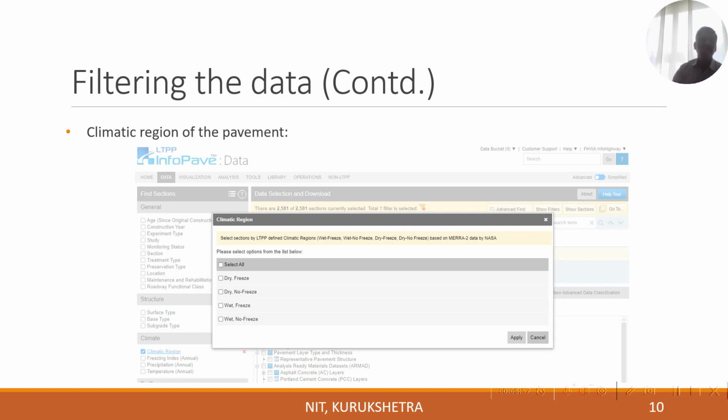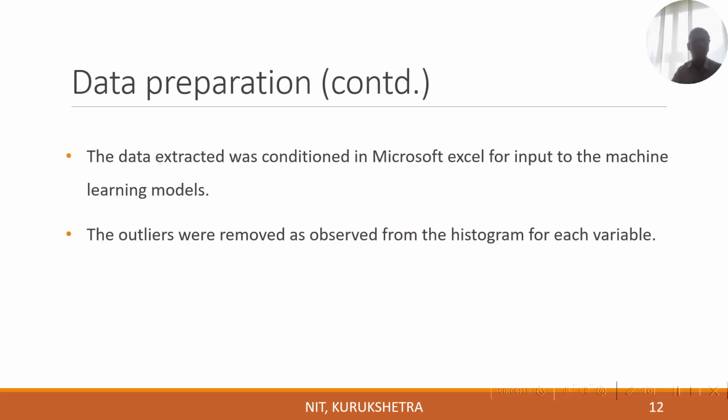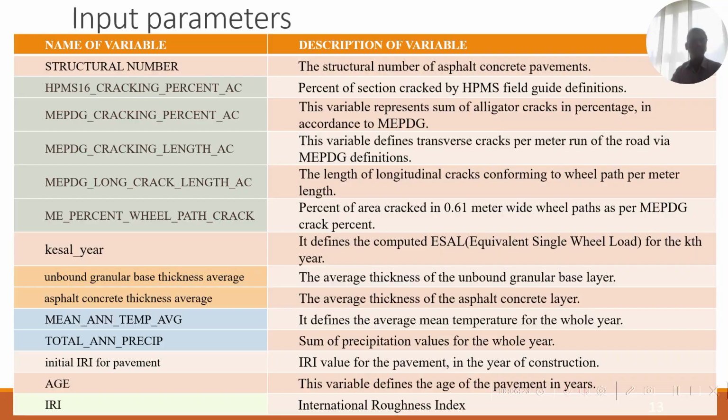Then dry region or wet region, freeze zone or non-freeze zone. All those filters were applied to find the data. Because we worked on flexible pavements, we extracted data corresponding to flexible pavements, and after applying different filters we extracted the data relevant to our study.